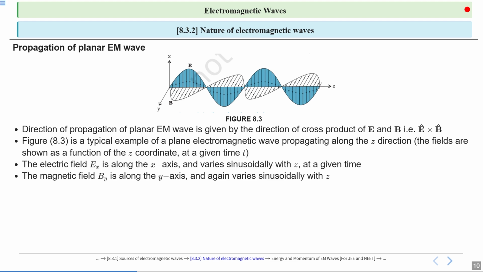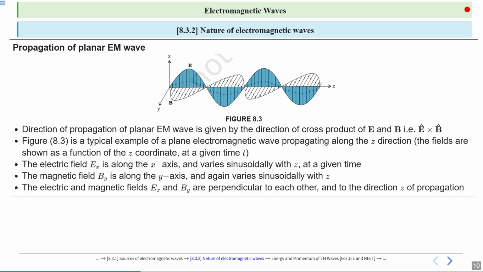We have discussed in AC currents that the current varies sinusoidally with respect to time. Similarly, electric field and magnetic field are varying sinusoidally. They are mutually perpendicular to each other, and they are in phase with each other. The electric and magnetic fields Ex and By are perpendicular to each other and to the direction of propagation z.